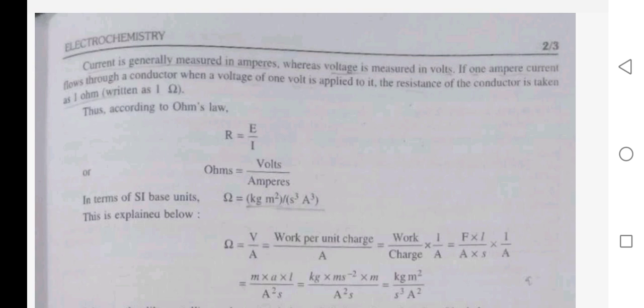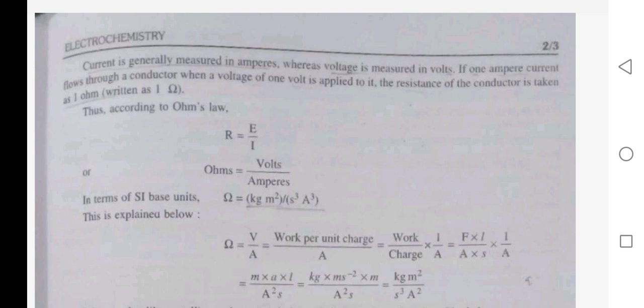Thus, according to Ohm's law, R is equal to E upon I. The SI unit of R is ohm, which is equal to volt upon ampere. In terms of SI base units, ohm is equal to kilogram meter squared upon second cubed ampere squared.